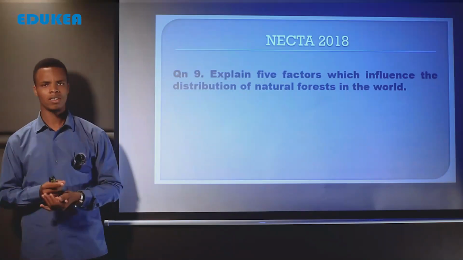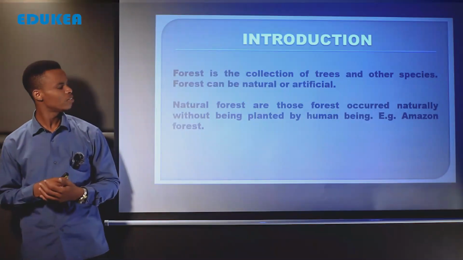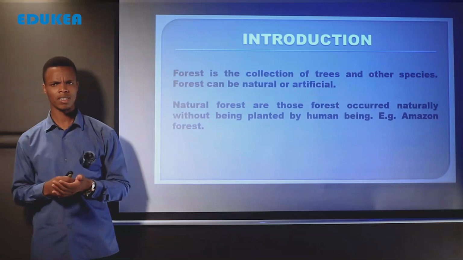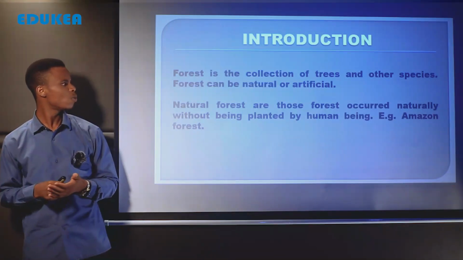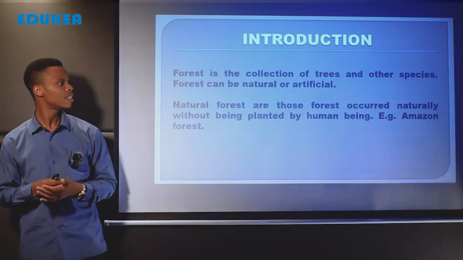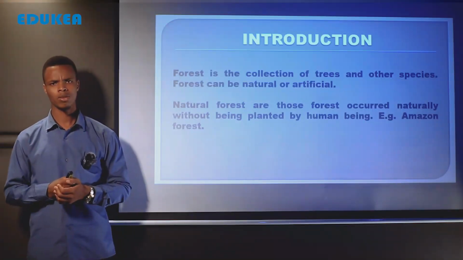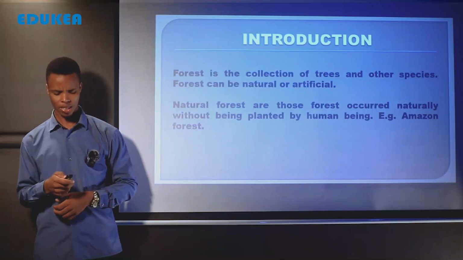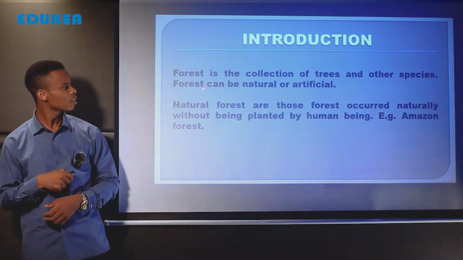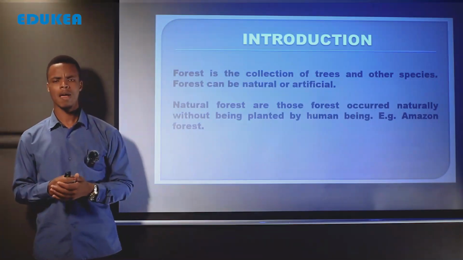And now let us start with the introduction part. In our introduction part, we are going to define the term forest, as we see that in our question the key term is natural forest. So we can define first forest, and then we see what is natural forest, and then after we'll go directly to see those factors which influence the distribution of natural forest in the world. By starting, we see that forest is the collection of trees and other species. Forest can be natural or artificial. Here we see that it is a collection of trees.